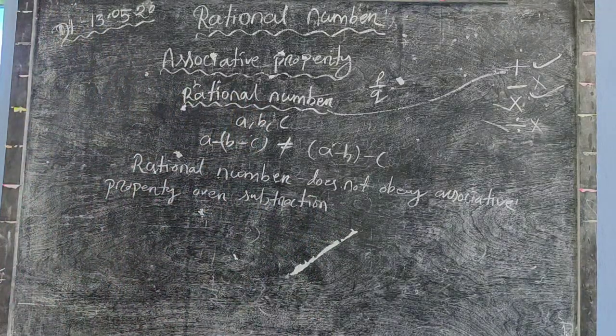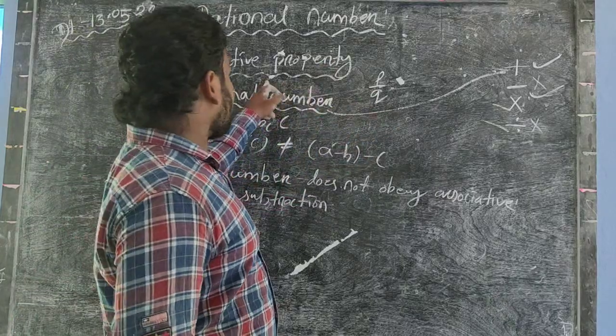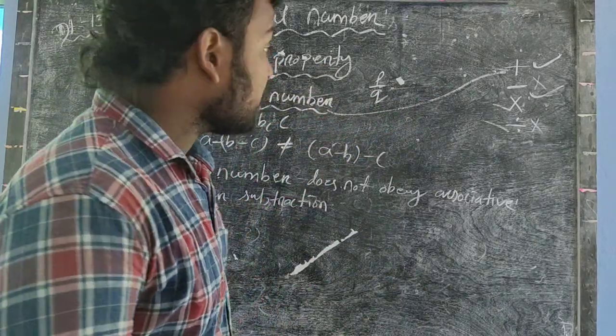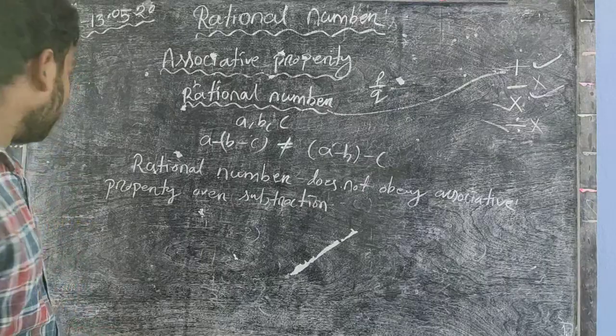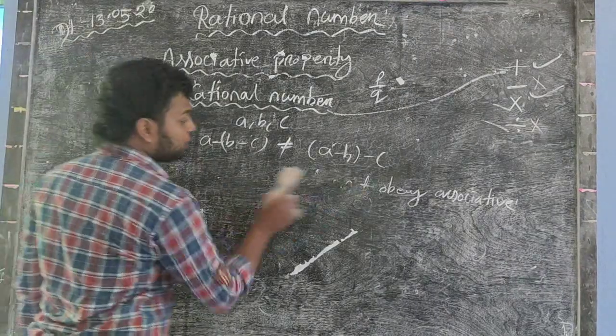Okay, so in the case of addition it obeys associative property, in the case of subtraction it does not obey associative property. So now we discuss the case of multiplication.